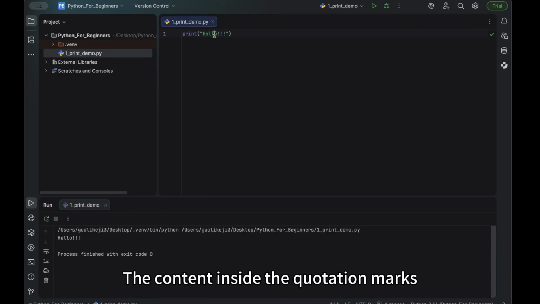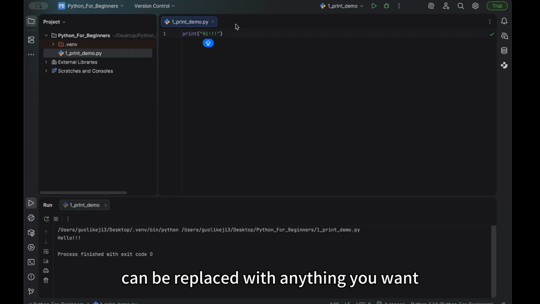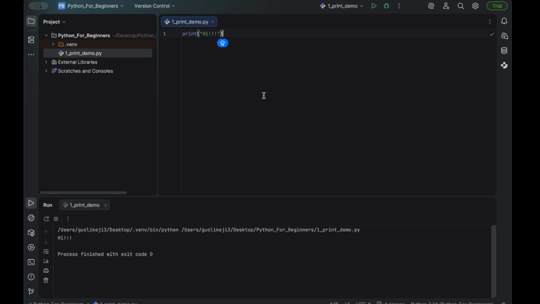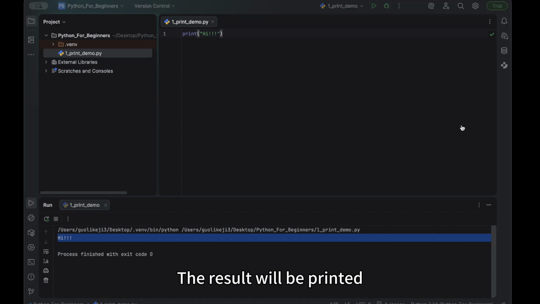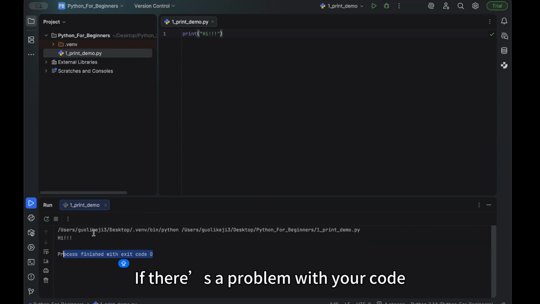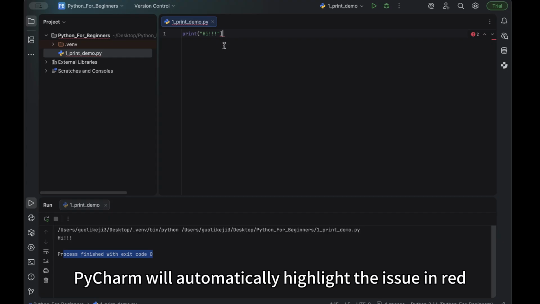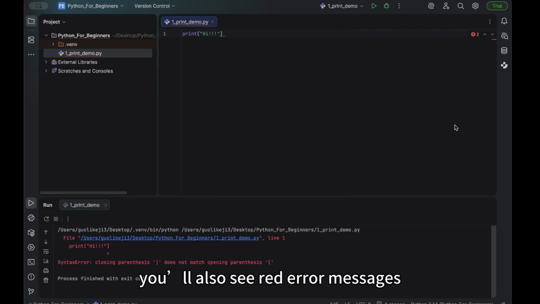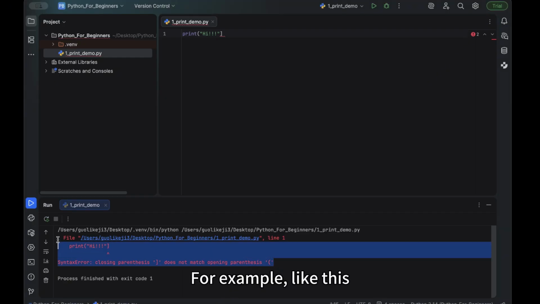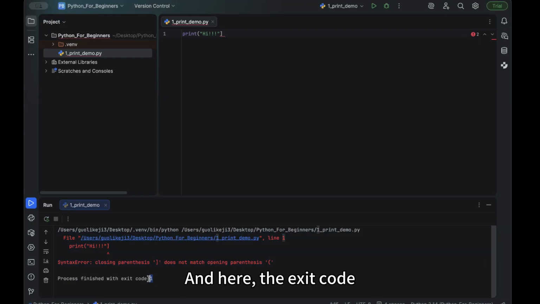The content inside the quotation marks can be replaced with anything you want. The result will be printed. If there's a problem with your code, like this, PyCharm will automatically highlight the issue in red. When you run the code, you'll also see red error messages, for example like this. And here, the exit code will also be a non-zero number.